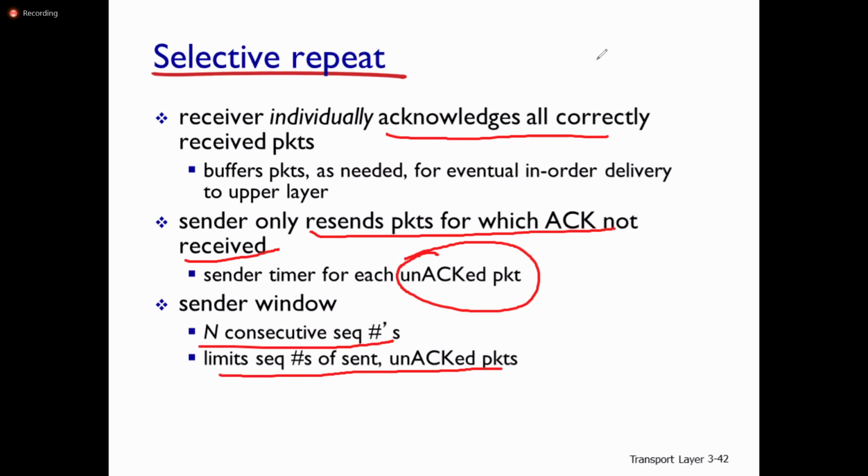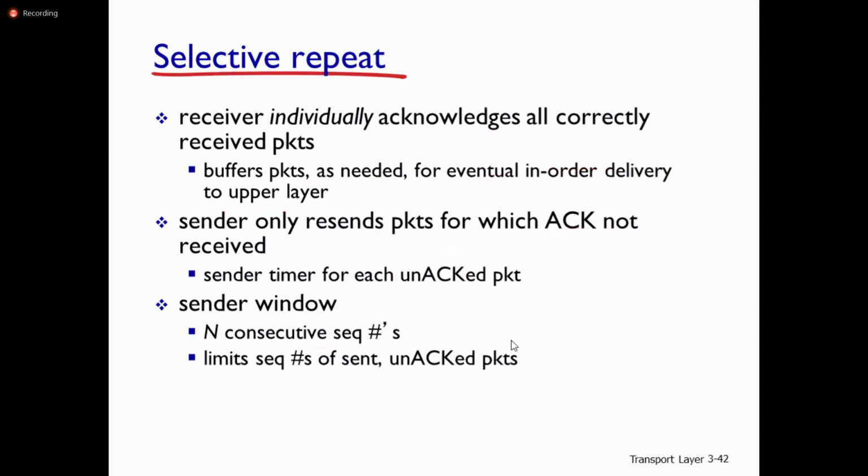The window limits the sequence numbers of sent, unacknowledged packets. This is about selective repeat. There is a timer for every unacknowledged packet. Here we are going to use the buffers at the receiver side for in-order delivery to upper layers. But in the case of Go-Back-N there is no buffer. We will see the scenario here also.